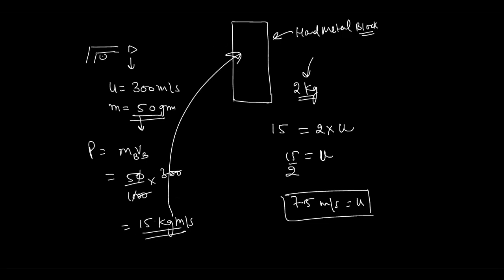Just think that this momentum is being transferred in just a very small fraction of a second. Or another case is, this momentum is being transferred to this block over a very long duration of time.